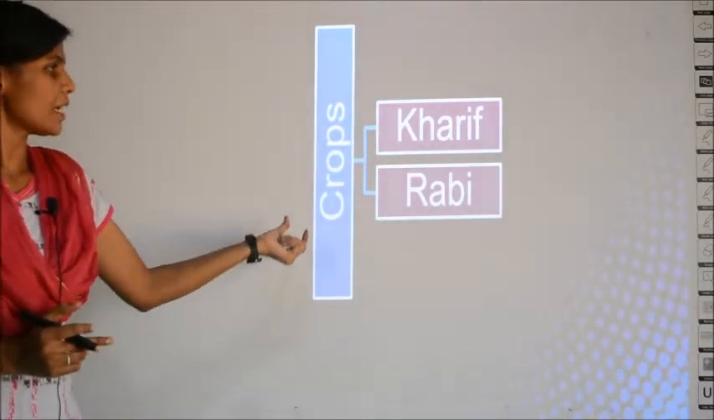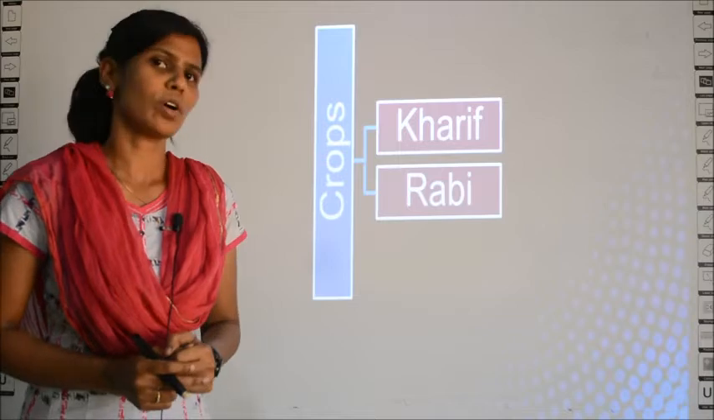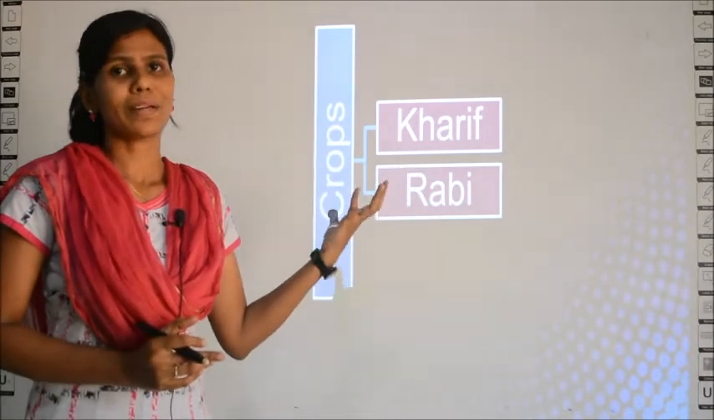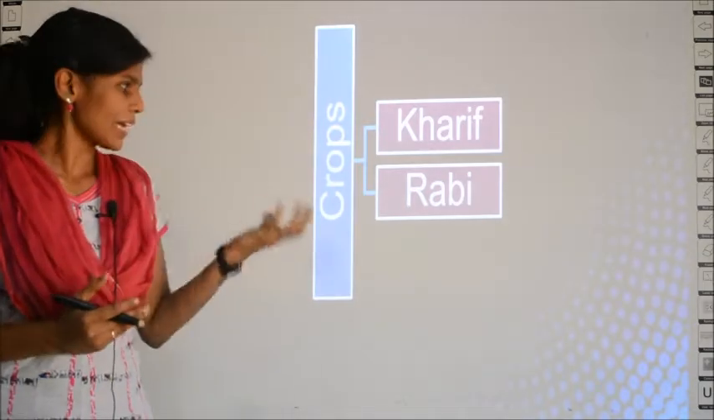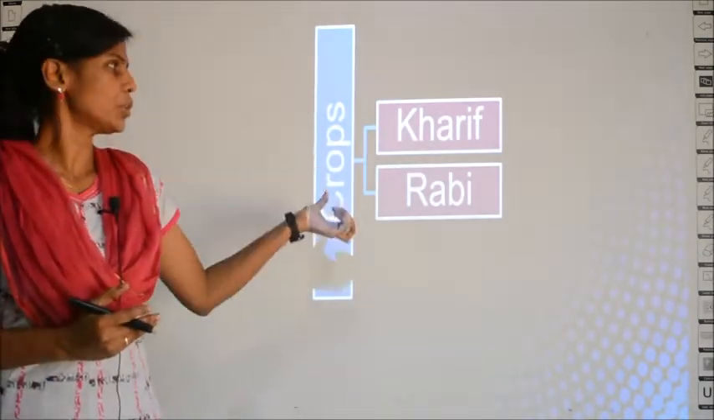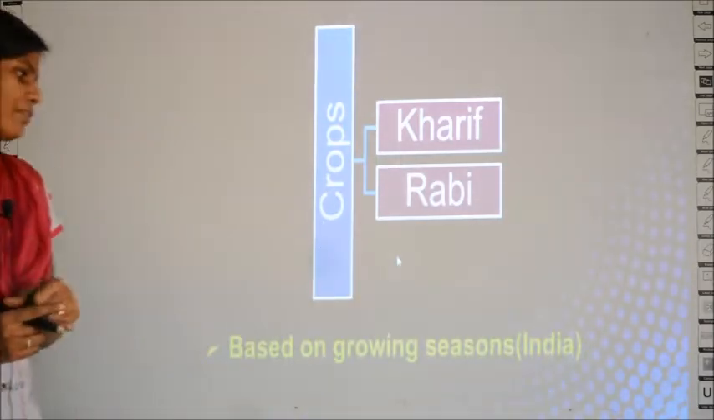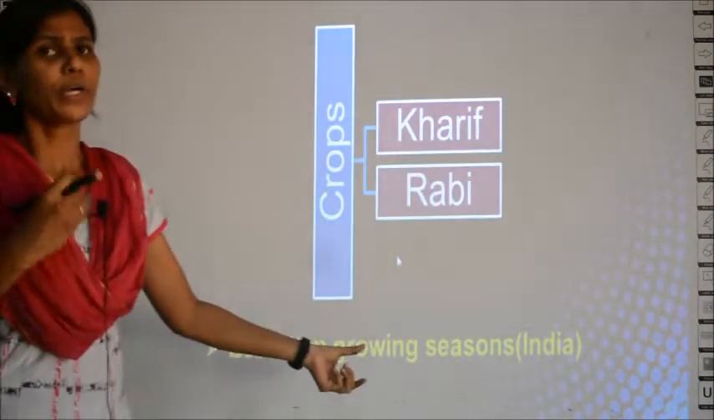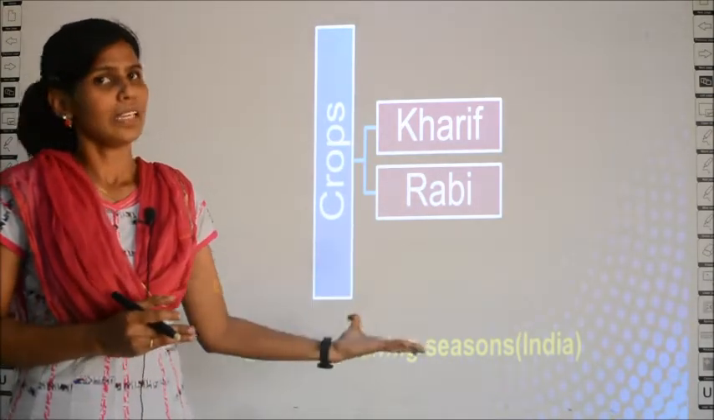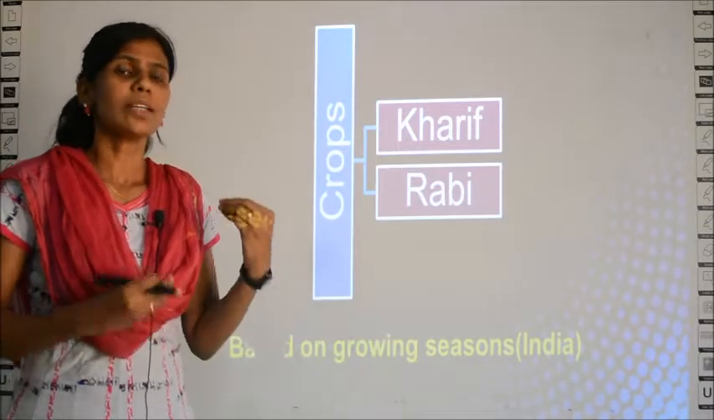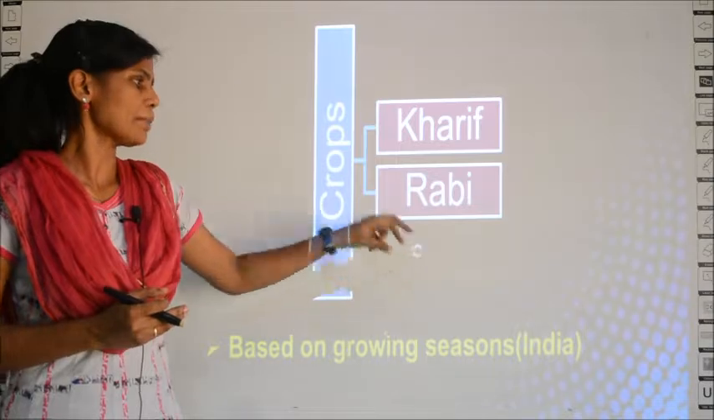And then crops are classified into two called kharif crops and rabi crops. Already we saw one classification. What was it? Food crops and cash crops. Now again crops are classified into two called kharif crops and rabi crops. Based on what have we classified? Based on the growing seasons in India. This is based on India. So based on the seasons we classify plants into kharif crops and rabi crops.